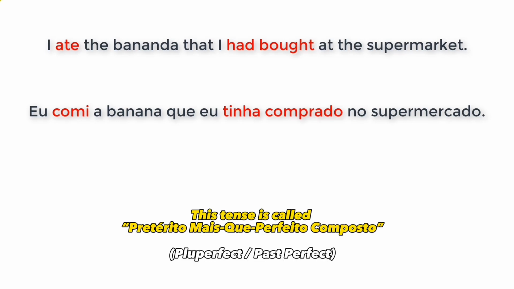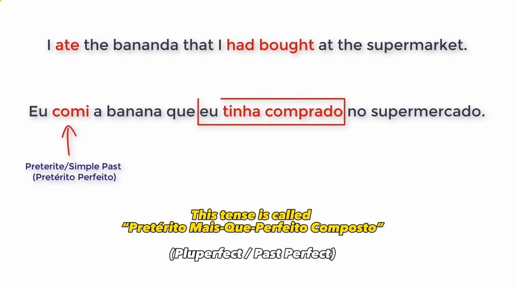So what do we have here? We have the verb comer, conjugated in the pretérito perfeito, which is the preterite, the simple past. Eu comi, I ate. And then we have what the equivalent would be, I had bought. The verb ter needs to be conjugated in the pretérito imperfeito, the imperfect of the verb ter, which is tinha. And then we need comprado, which is the past participle of the verb comprar. So, tinha comprado.